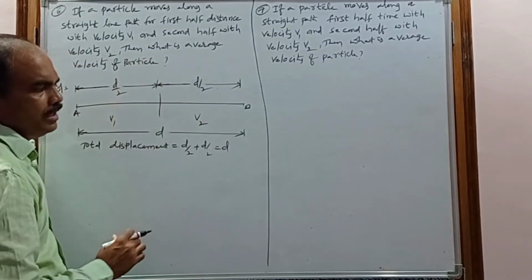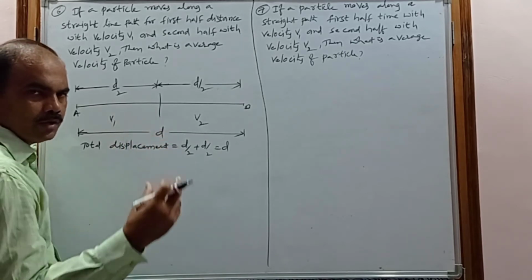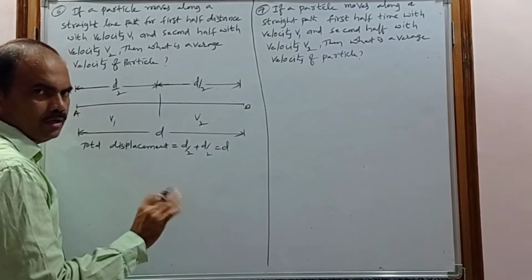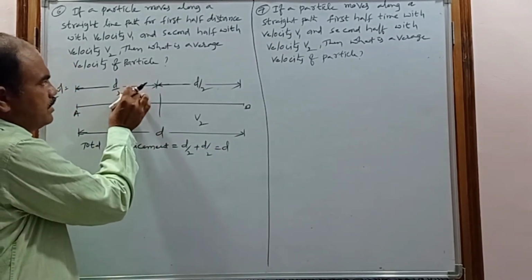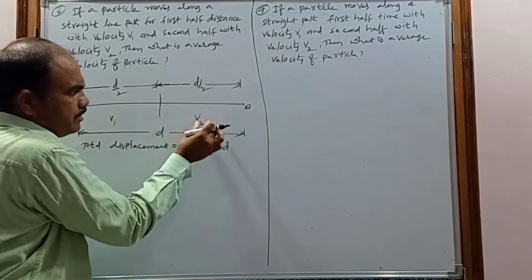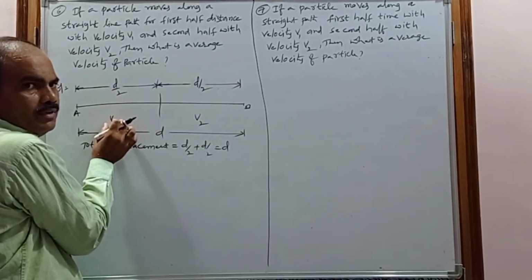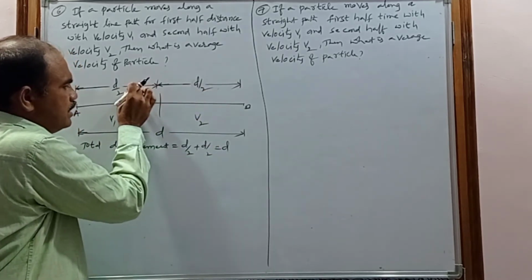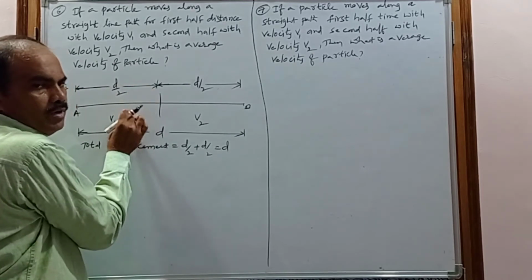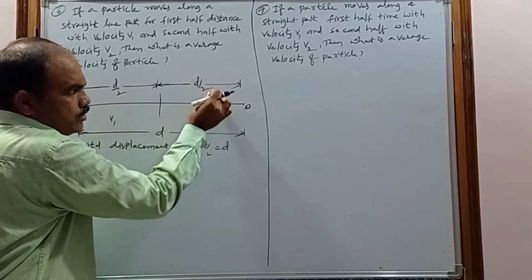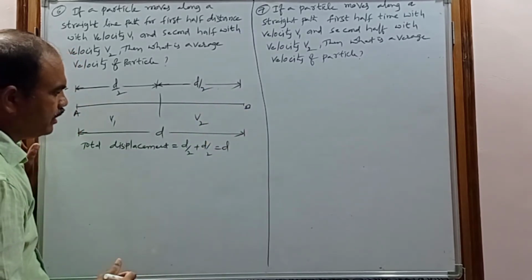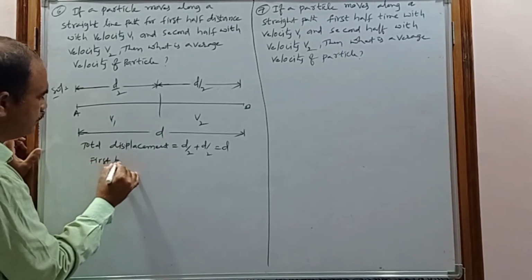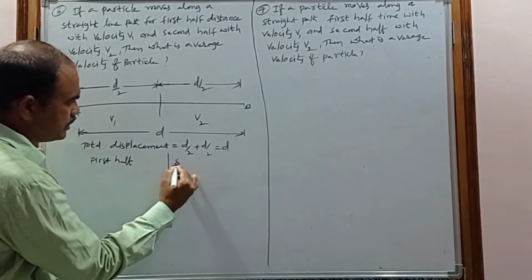To find the average velocity, what is the formula? Total displacement by total time, but we don't know the time. What is the clue here? The first half distance d by 2 is with velocity v1, and the second half distance d by 2 is with velocity v2. Using these two, we calculate the first half time, and using these two, we calculate the second half time. So first of all, I am going to find the first half time.